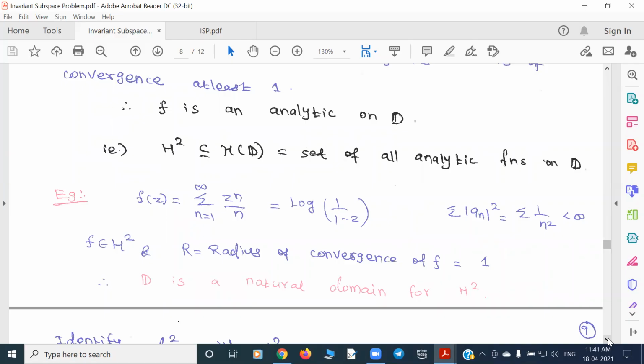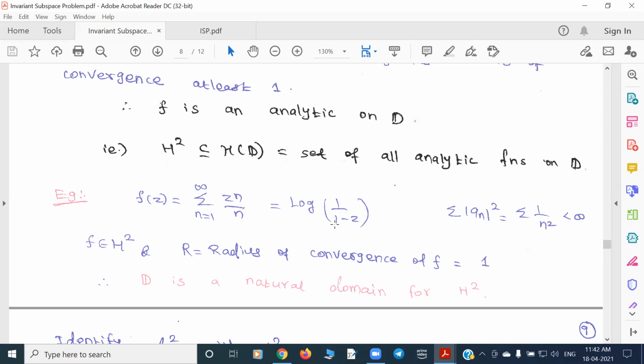Is it possible to have a function here which is, in the sense that, in this example, the disk of convergence is the unit disk, right? So the radius of convergence is 1, but you can of course extend away from 1. You can continue analytically away from 1, so it can have a bigger domain of definition.